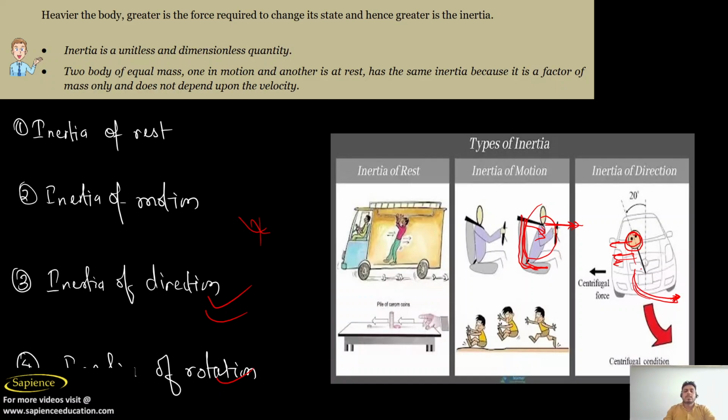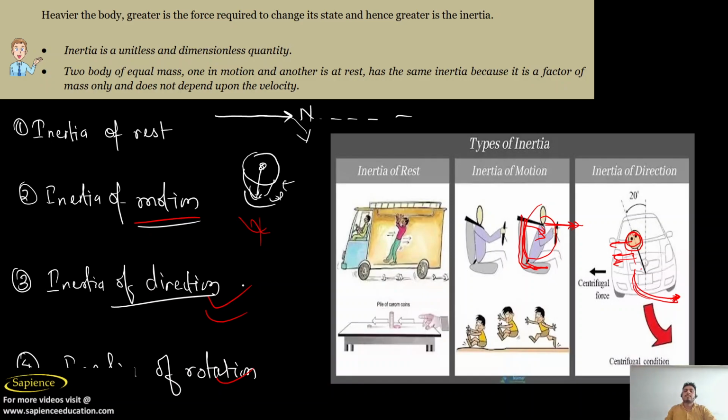If it is in motion, it will try to remain in motion. If an object is moving in a north direction, it will try to move in a north direction; if you move it in a south direction, it will resist. Inertia of rotation: if an object is being rotated, it will try to remain in rotation until and unless an external force is applied. So this is the property of inertia. I hope you have understood.